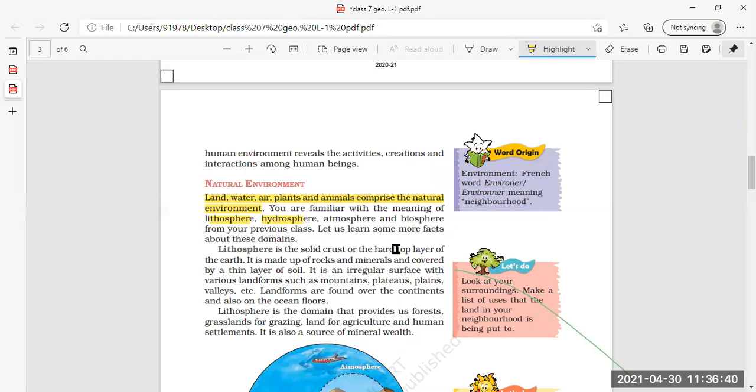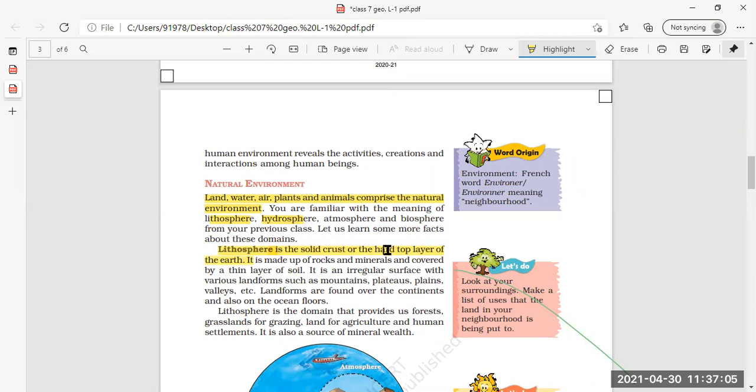Clear? Now let us learn some more facts about these domains of the earth, which consist of the natural environment. Now we will read one after another about each and every domain. First, we will take the lithosphere. What is lithosphere? Lithosphere is the solid crust, or we can say the hard top layer of the earth. So you can underline this.